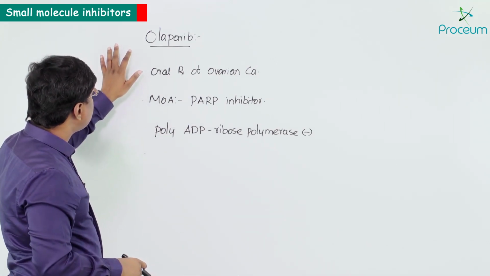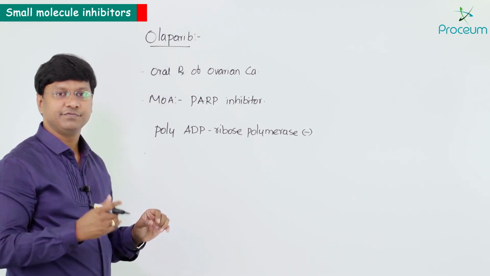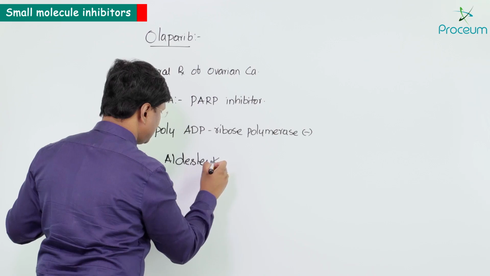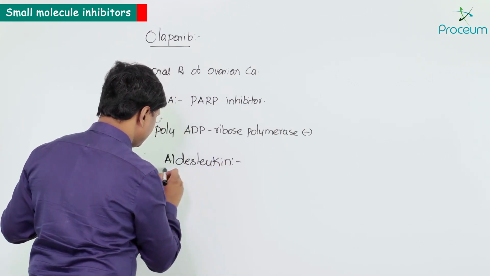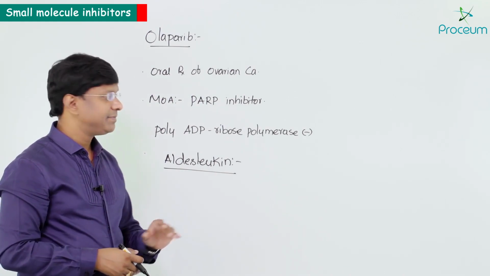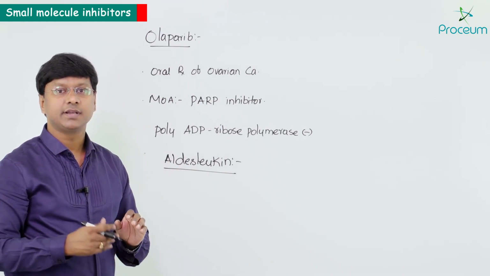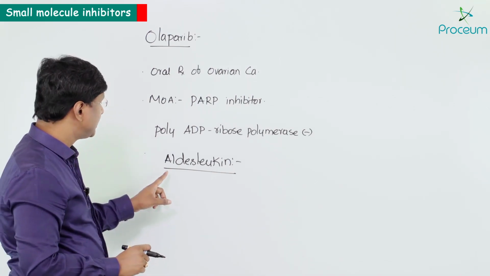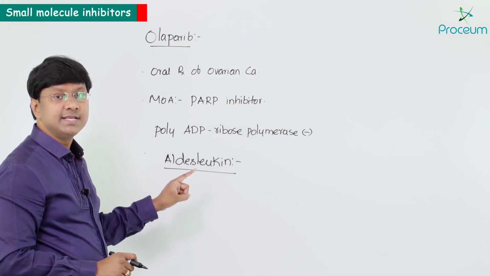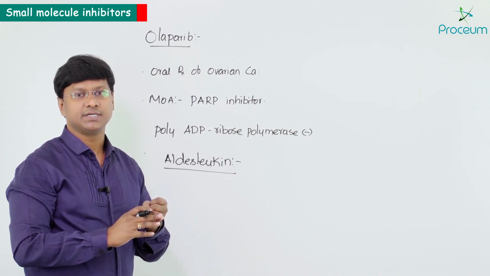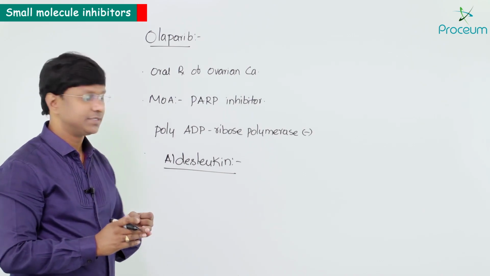Next, apart from olaparib, we have another important drug called aldesleukin. Now if you take aldesleukin, remember it is a recombinant interleukin 2. And where is this used? Remember, aldesleukin is used for the management of renal cell carcinoma as well as malignant melanoma.